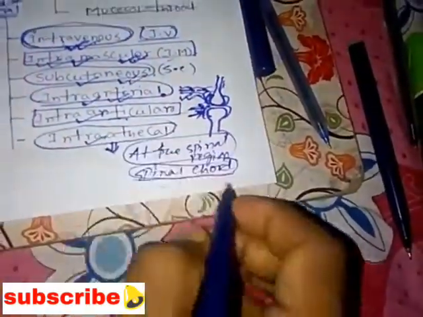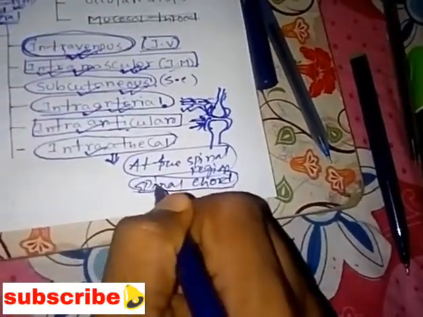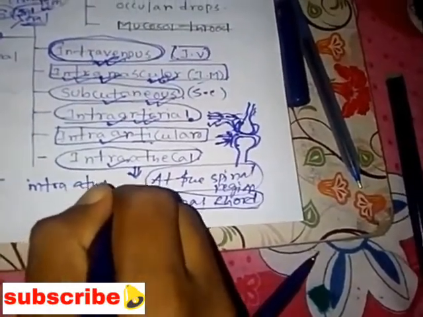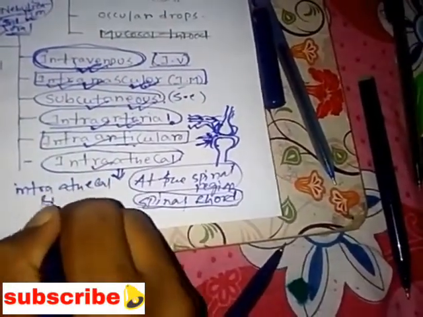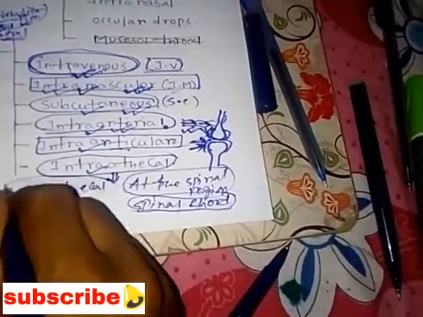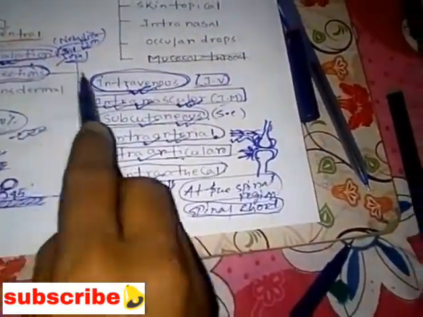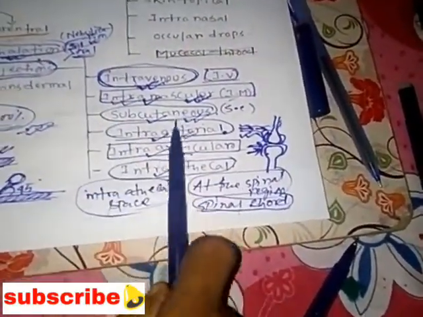We are administering the drug at the region of the spinal cord, at the intrathecal space. Okay, so that is all about the drug injection, as I told in detail. So that is all about the injections.